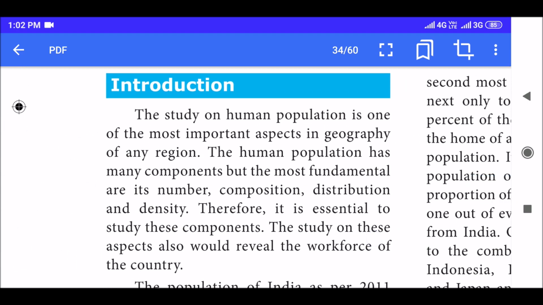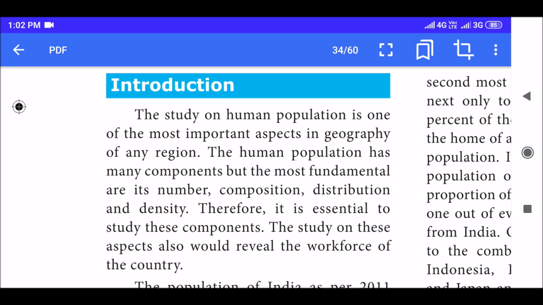The study on human population is one of the most important aspects in geography of any region. The human population has many components, but the most fundamental are its number, composition, distribution, and density. Therefore, it is essential to study these components. The study on these aspects also would reveal the workforce of the country.